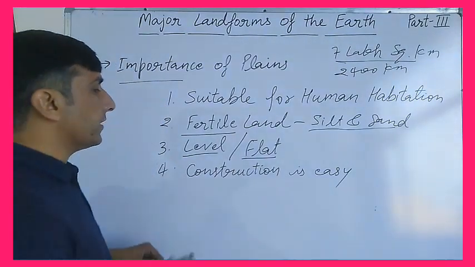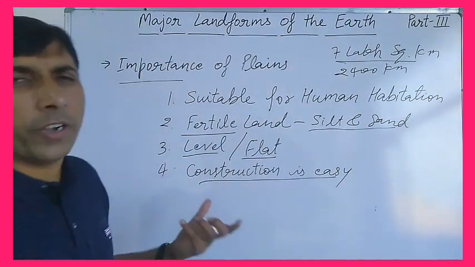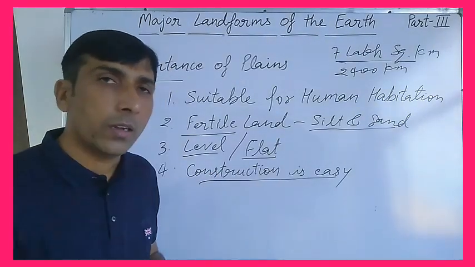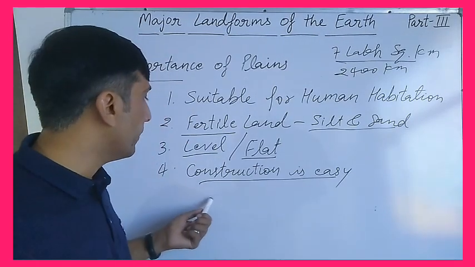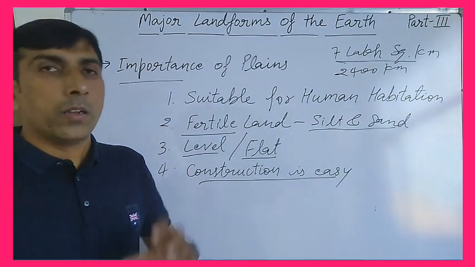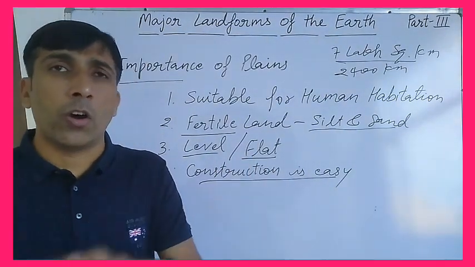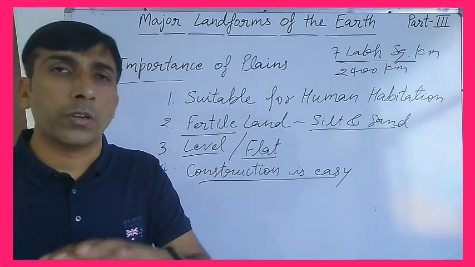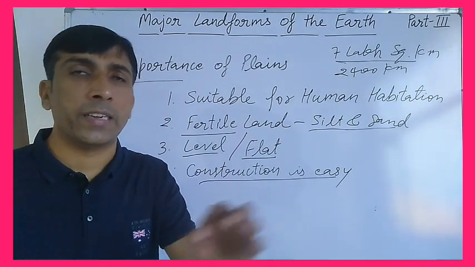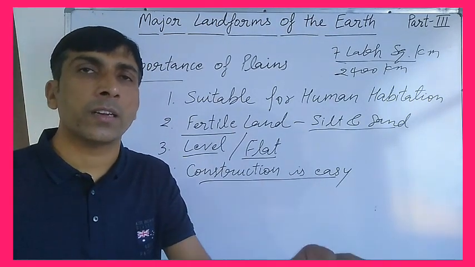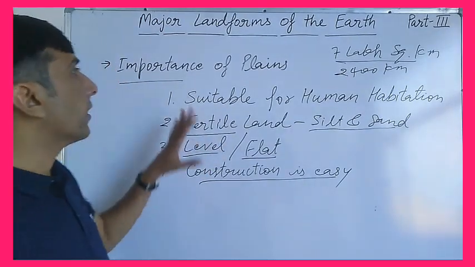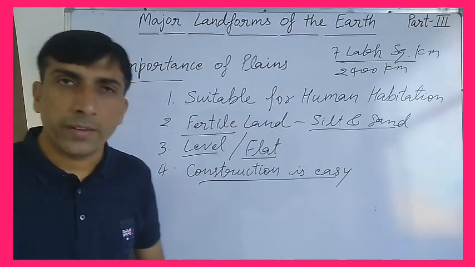Next one is construction is easy. As I have discussed these points in one, we can discuss all these points in one point, but we have to make the points, we have to make the headings, so you can explain it separately. Construction is easy. Construction of buildings, construction of industries, construction of bridges, construction of different kinds of other projects in the plain areas is easier than in other geographical locations or geographical forms. So these are the uses and importance of plain areas.